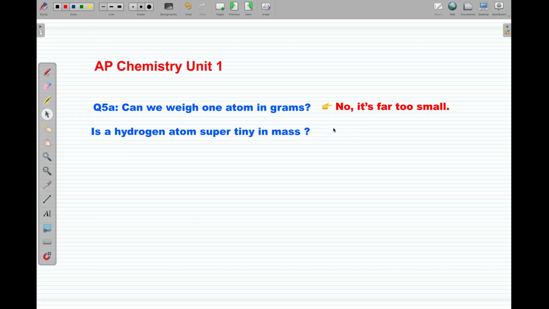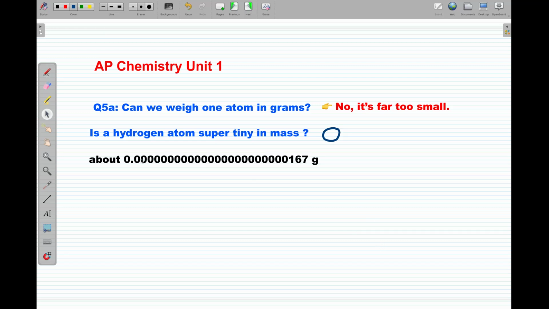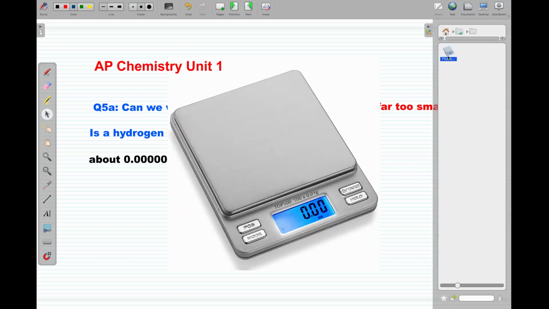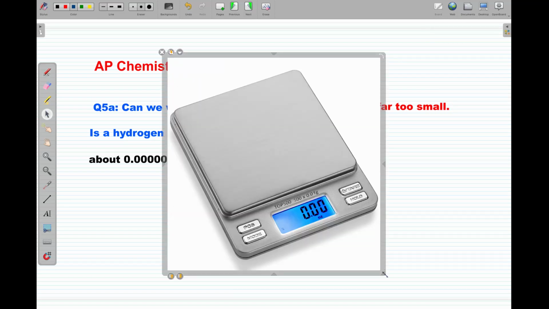Yes, the hydrogen atom is very, very tiny, and actually all atoms are very tiny in mass. Approximately, what is its mass? About 0.000000000000167 grams. Can you see? If you are able to see it and put it on your scale, then is the scale going to move?